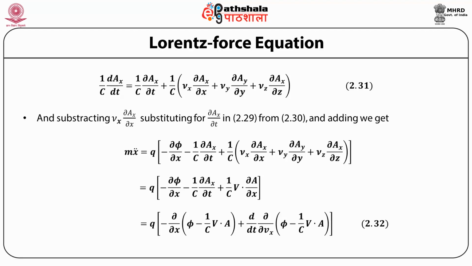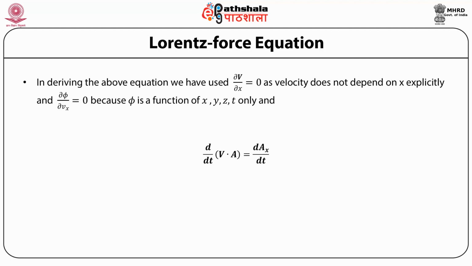Opening this, we can write this to be equal to q times minus d by dx of phi minus 1 upon c v dot A plus d by dt of d by dvx of phi minus 1 upon c v dot A.